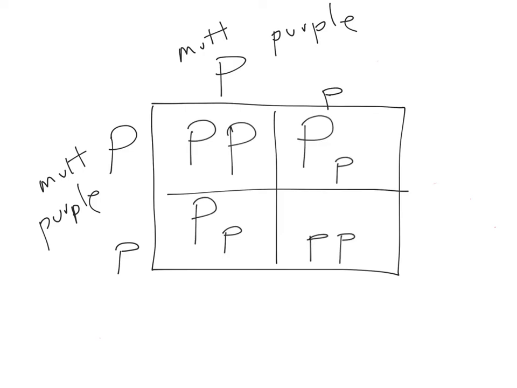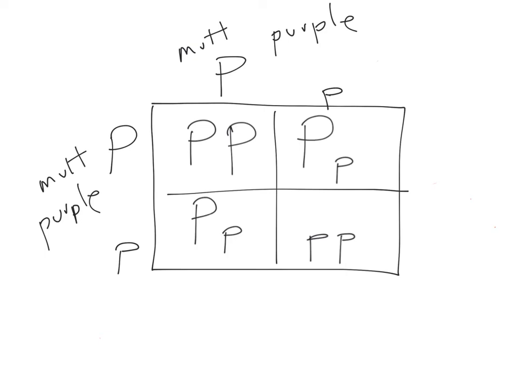So again, I'm gonna go through how I got those letters, and then I'm gonna erase it. And this is, in essence, what you're doing. For this box, you're combining this half a chromosome, or this part of the chromosome, with this one. So those are two big P's. For this box, you're bringing this P down and then this P across to it. For this box, you bring this P down and this P across. And then for the last box, you bring this P down and this P across.